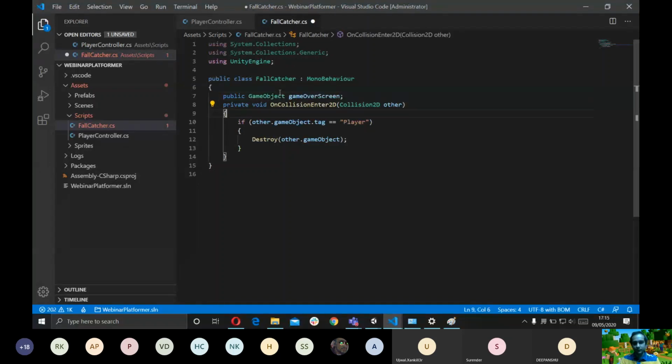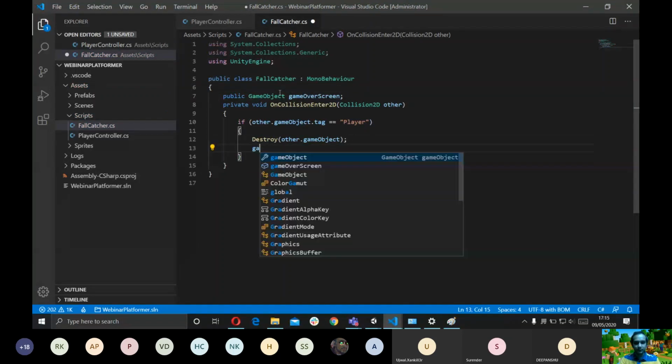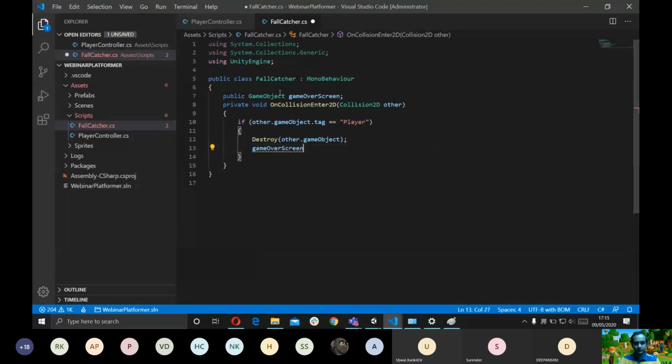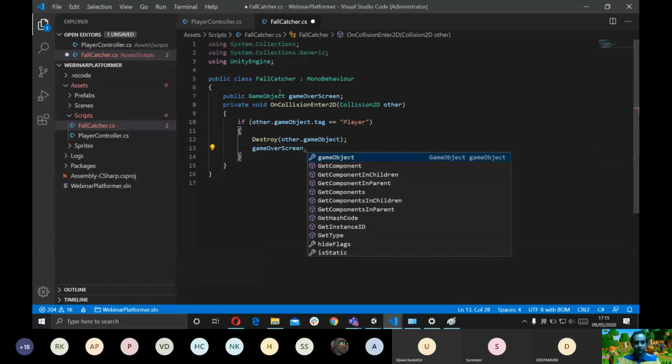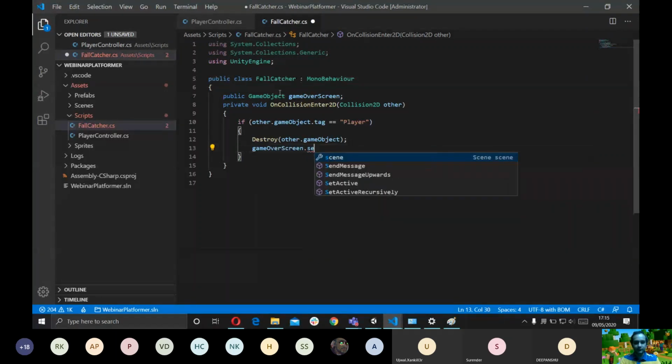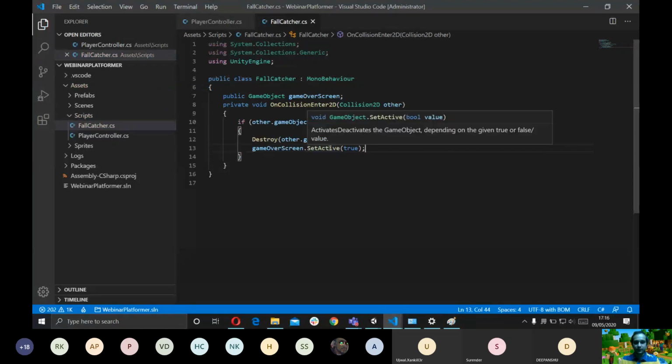So destroy the game object and enable the game over screen. So gameOverScreen dot SetActive true. This is again an inbuilt function used to enable and disable game objects.